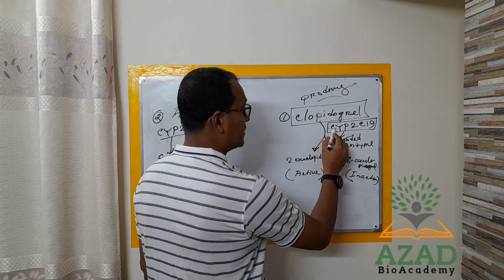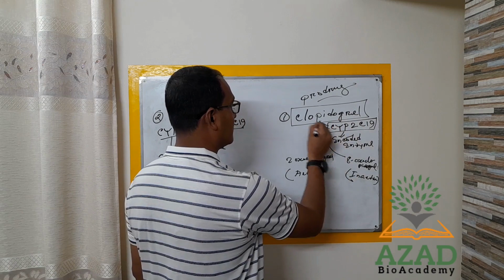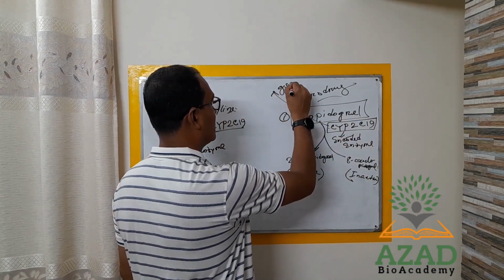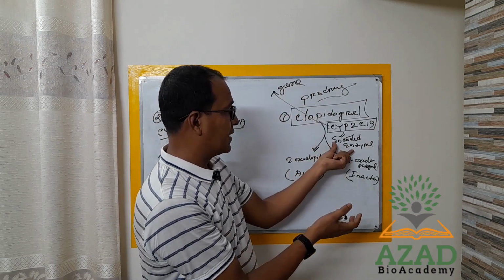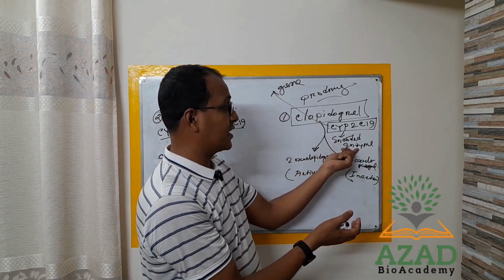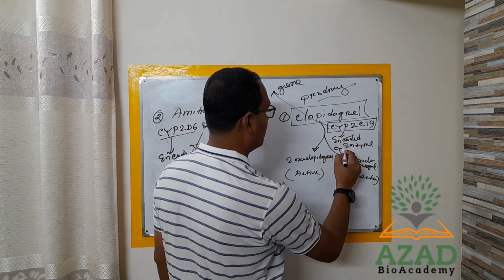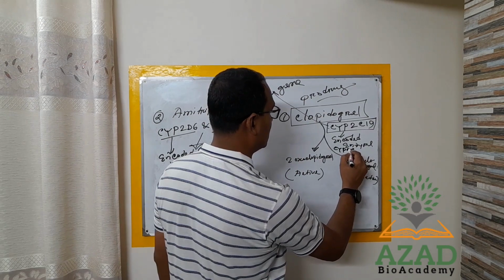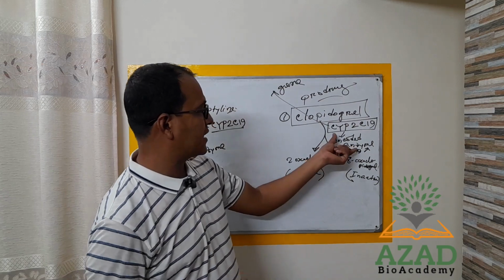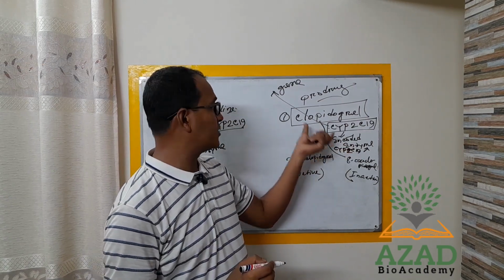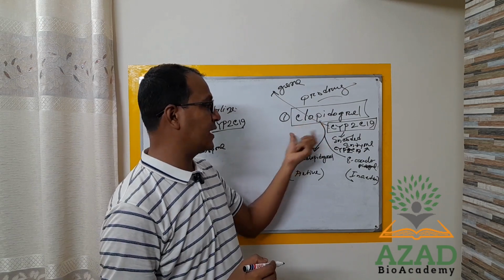So this CYP2C19 is a gene, and that gene will express to produce a particular enzyme. The name of the enzyme is the CYP2C19 enzyme. That enzyme is responsible for altering the inactive clopidogrel into the active form.